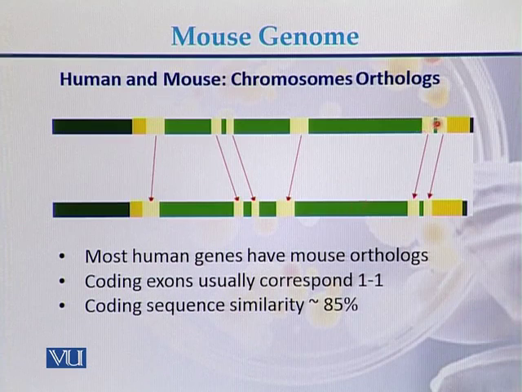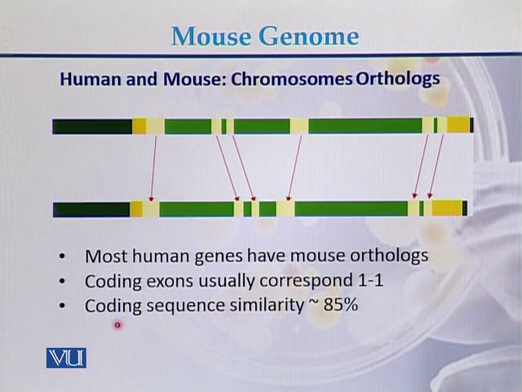So here we can see that this exon has a homology with the exon of mouse. The second exon has homology with the second exon. So these are the homologies and the coding exon correspondence is usually 1 to 1 in case of genes which are present either in the human genome or in the mouse genome.